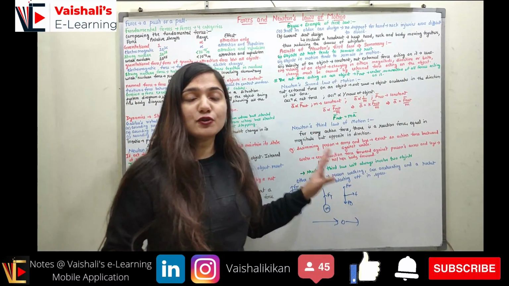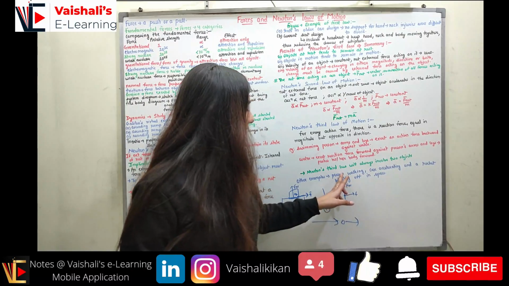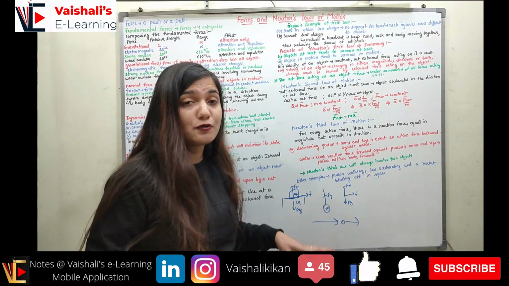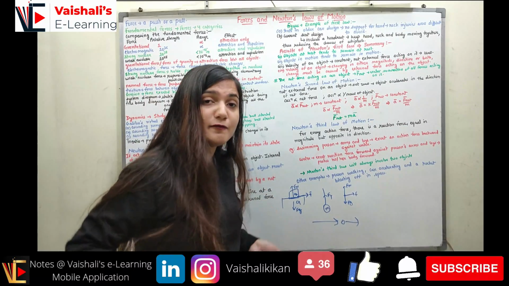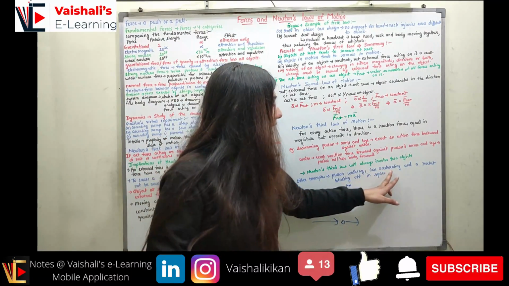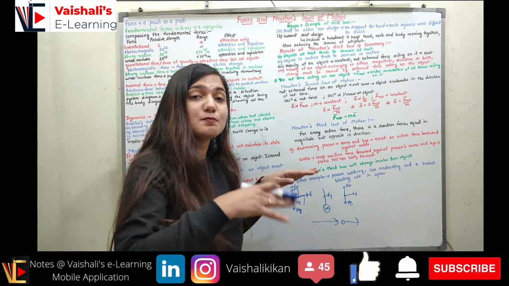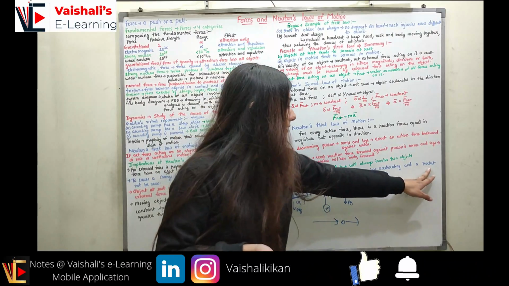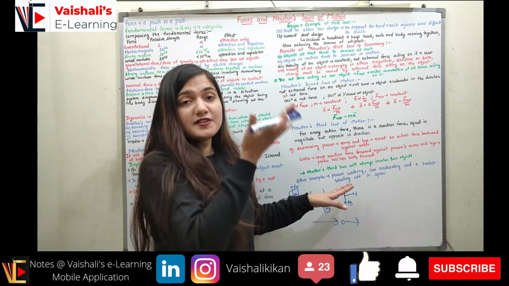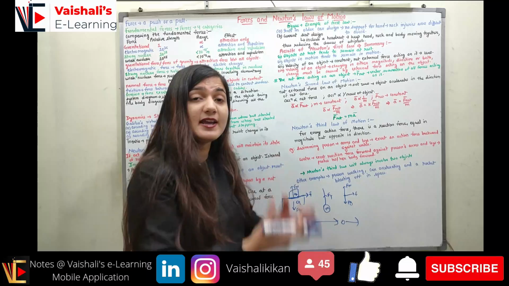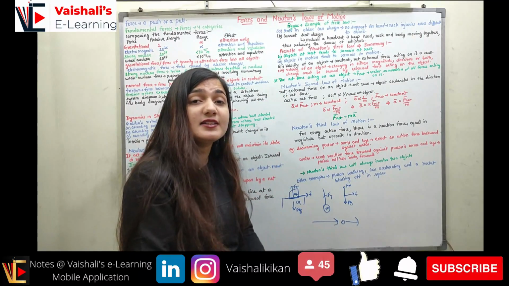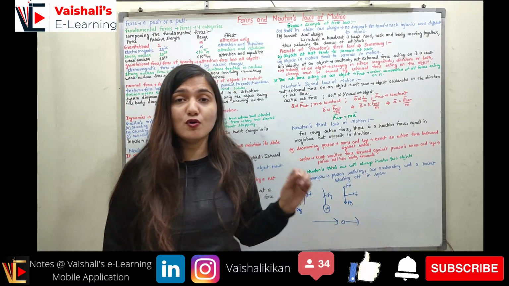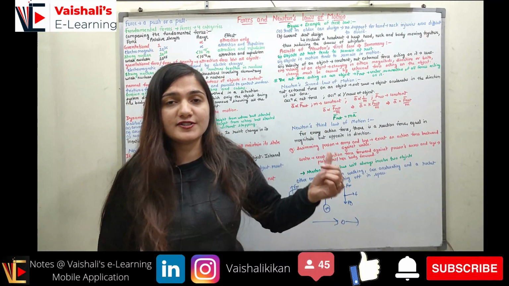You can see we have two objects over here. In the first case, the person is walking, so we have two objects, the person and the ground. When the person is pushing the ground backward, the ground is pushing the person forward. When the car is accelerating, the car is pushing the ground backward, so the ground is pushing the car in the front direction. Similarly, when the rocket is blasting off in space, the rocket is pushing the earth in the downward direction with the help of the gases coming out of it. On the other hand, the earth is pushing it in the upward direction, and this is how the rocket will move up in space. And now we will move on towards the sample problems.